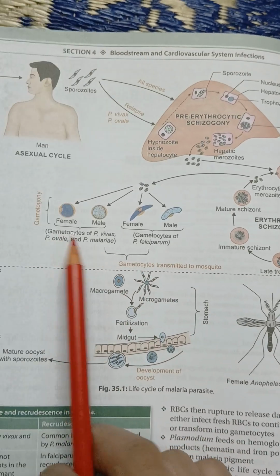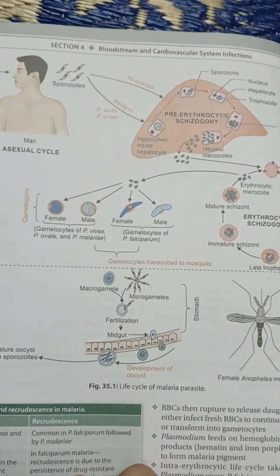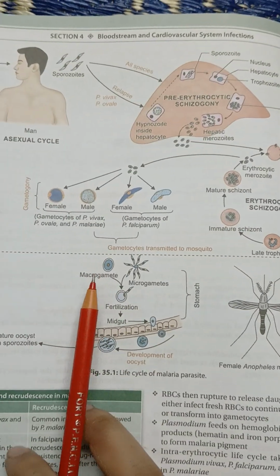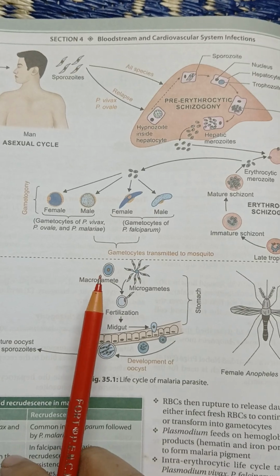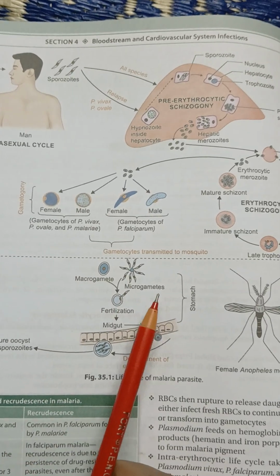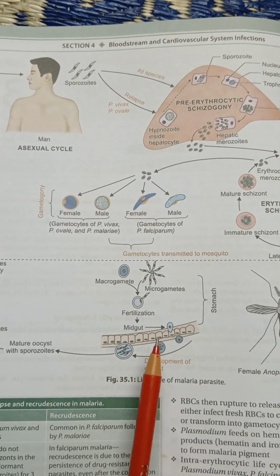falciparum. And now both of these gametocytes will be transmitted to the mosquito as a blood meal, and they will form a macrogamete, which is from the female gametocyte, and a microgamete, which is from the male gametocyte. This will form 8 male gametes and one single female gamete, which undergo fertilization to form a zygote in the midgut, and then this zygote will get